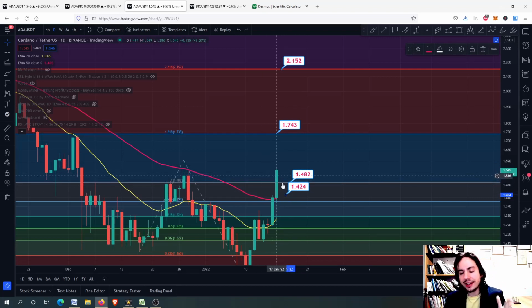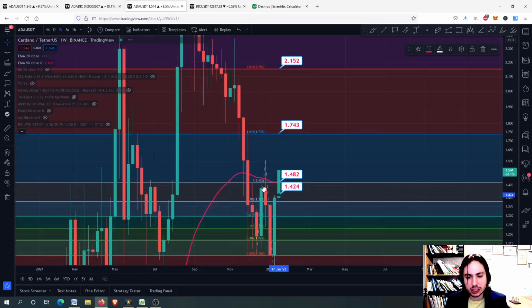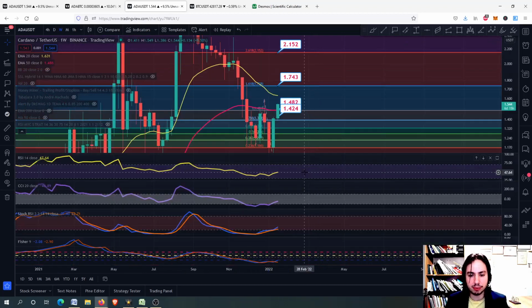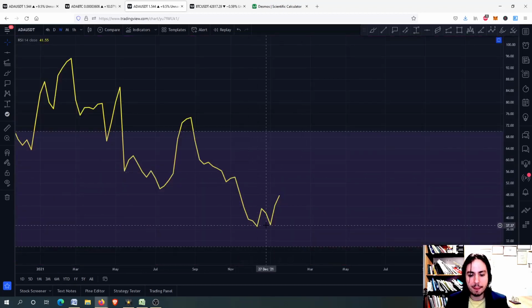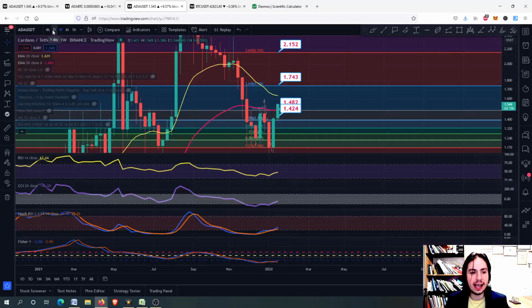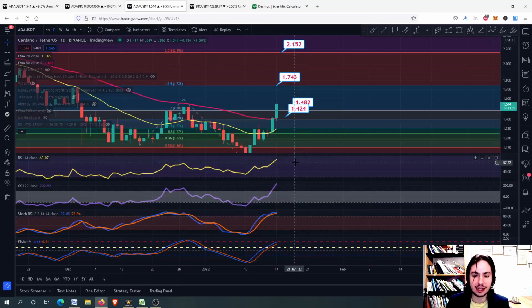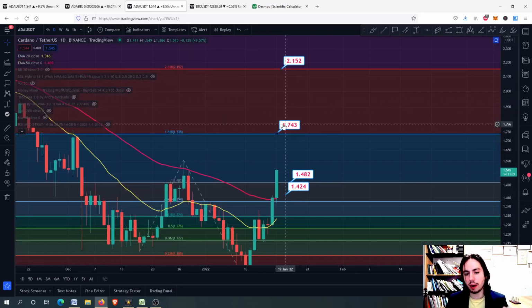Okay, if we have a healthy correction, then we can go potentially there, have a nice buying entry for those that didn't get into ADA, and then go to the 1.74. We are going to see about that though. Right now, ADA looks very strong, especially with this weekly bullish RSI divergence that we saw back on 13 December and on 3rd January for ADA. Okay, and this was really great to see, and I think that that's why we can potentially see the 1.74.